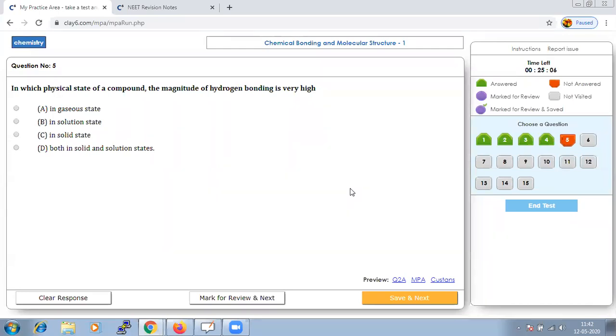It's a very known fact that hydrogen bonding totally depends upon the state of the compound, and it will be maximum in the solid state compared to other states. Obviously, if the same question had been asked for minimum, then immediately it would be the gaseous state. But since here it is maximum, solid state should be the right answer.